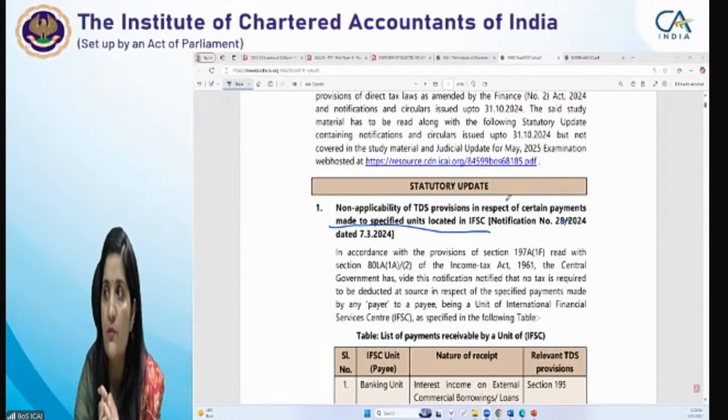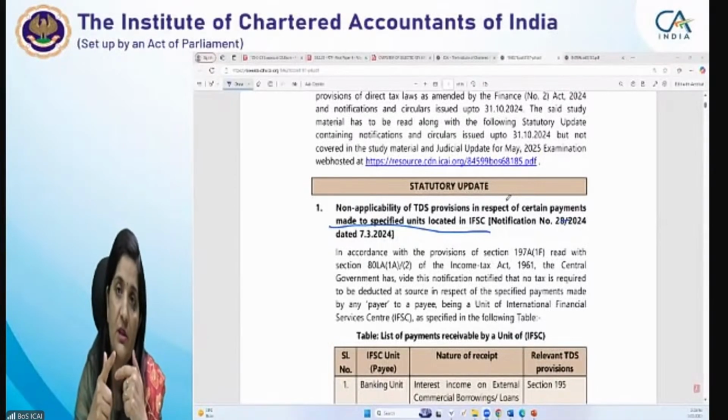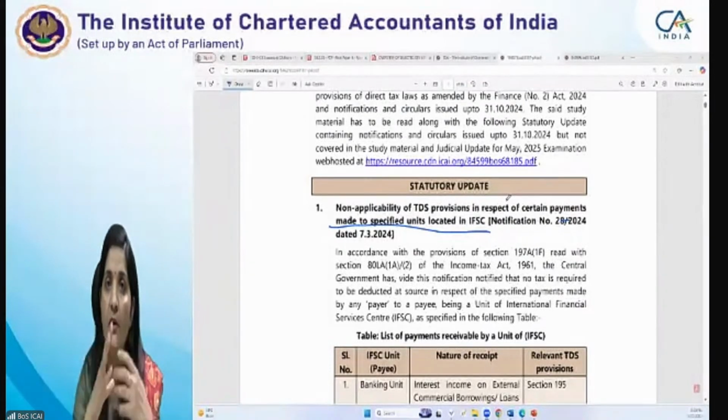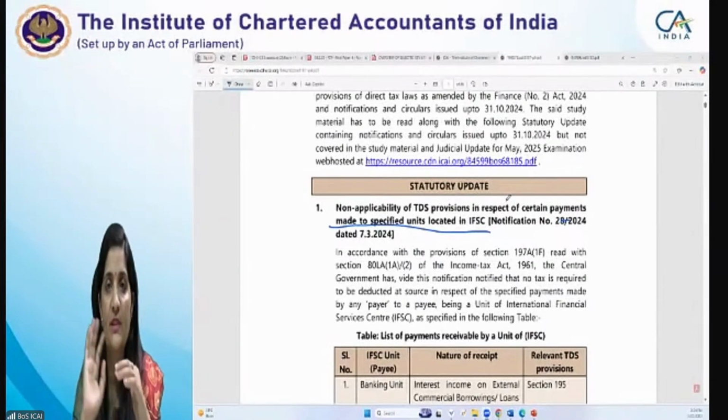The amendments made by the Finance (No. 2) Act or the Finance Acts are directly covered in your study material, because every content relating to those provisions needs updating, and accordingly every question also needs to be updated. For that purpose we have covered the amendments in the study material itself, highlighting them in bold and italics. There is no separate document for covering the amendments. Everything is covered in your study material.